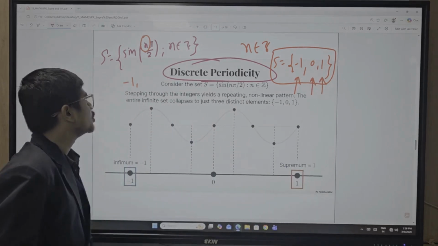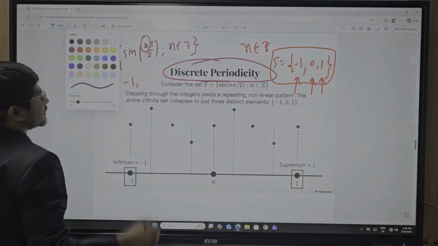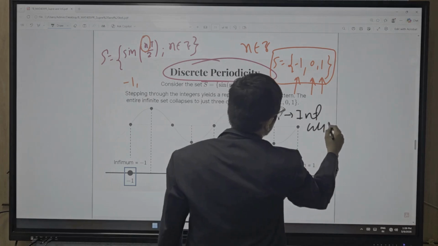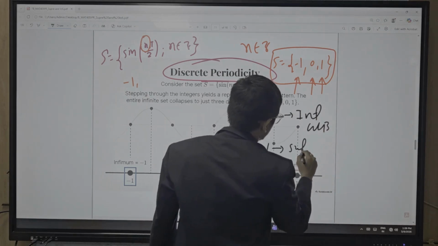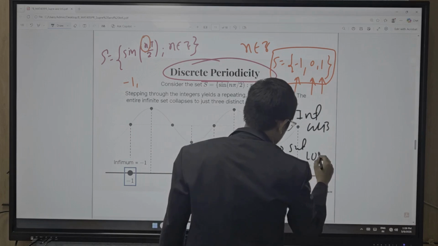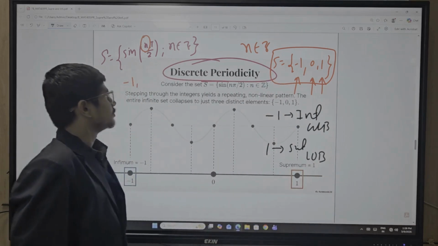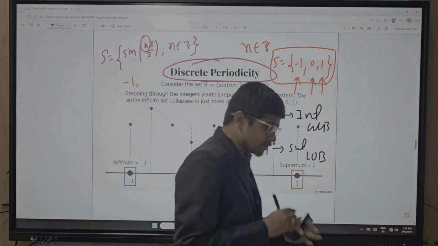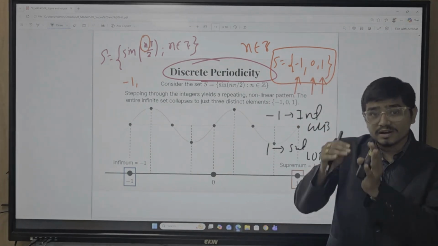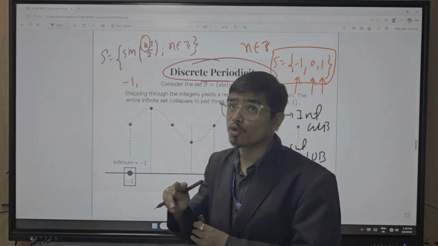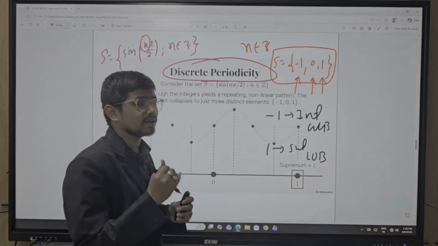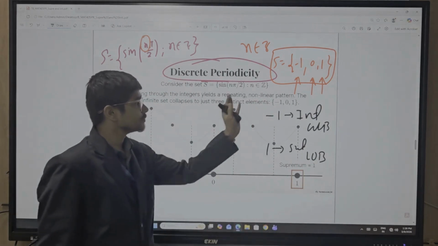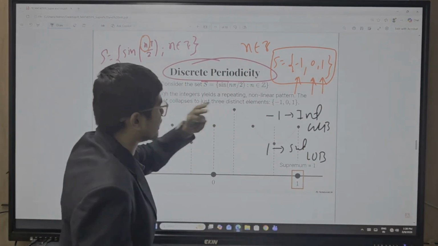Among the three values, -1 is your infimum value, meaning GLB, and 1 is your supremum value, which is LUB. Okay, so in this set both the infimum value and supremum value exist in the respective set, but in the previous two cases, either the infimum or supremum may or may not be in the respective set. Okay, so how can we calculate this?